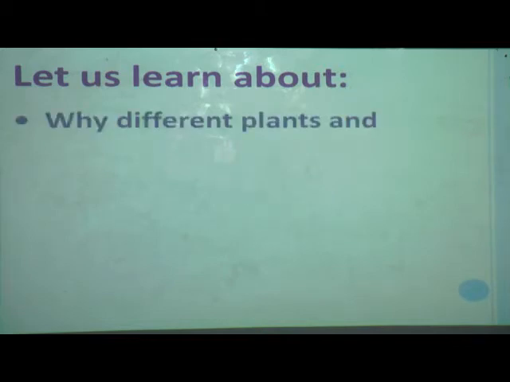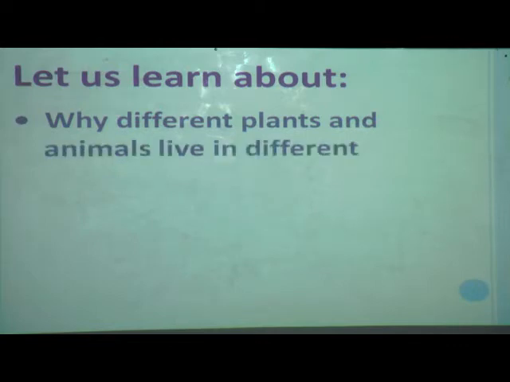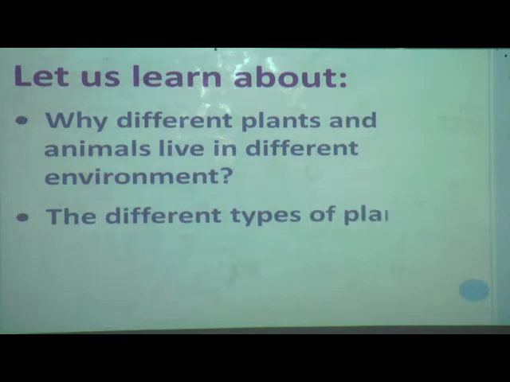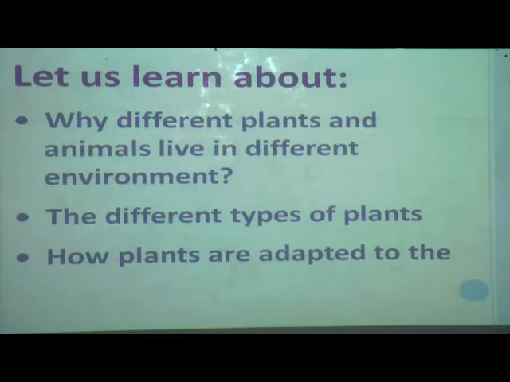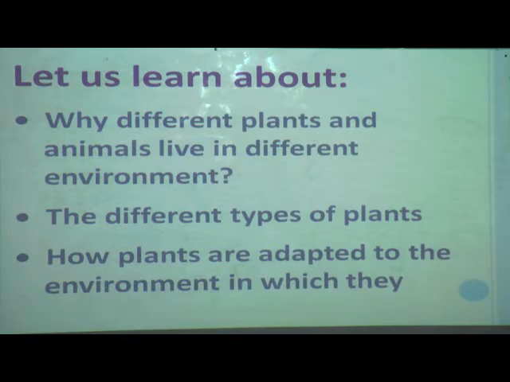In this lesson, we are learning about why different plants and animals live in different places or environments, the different types of plants, and how plants are adapted to the environment. These all we are learning. The third point is how plants are adapted to the environment in which they grow. This we are learning from the last 2 episodes.